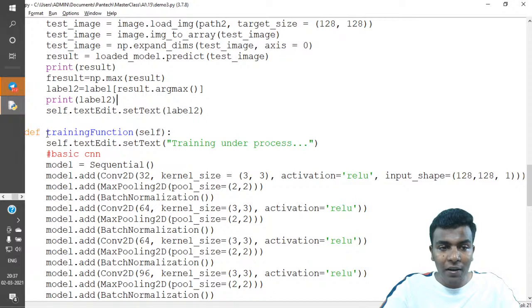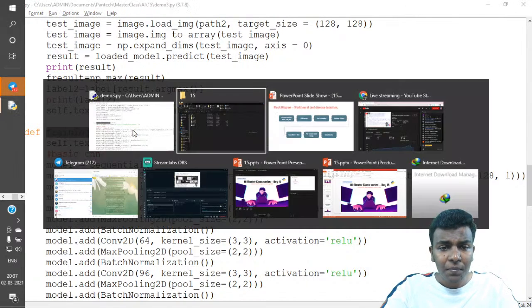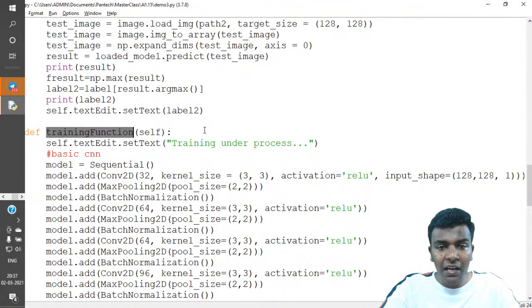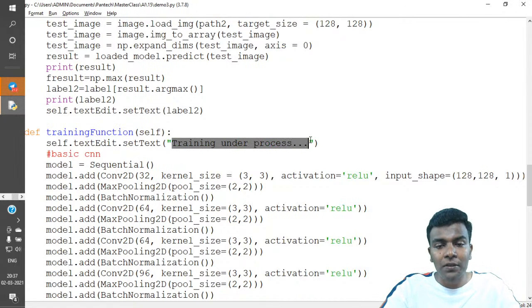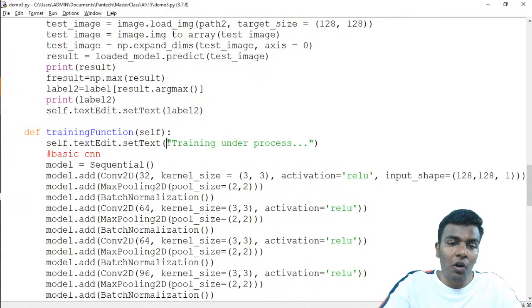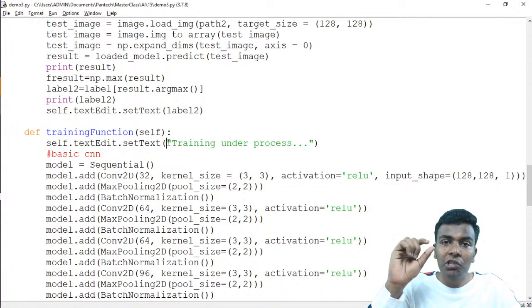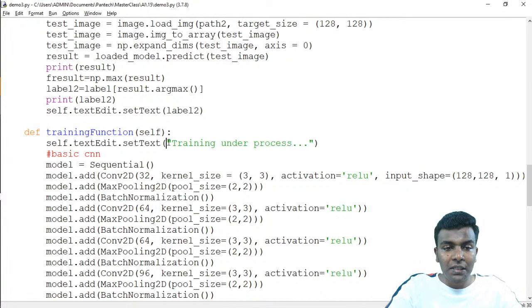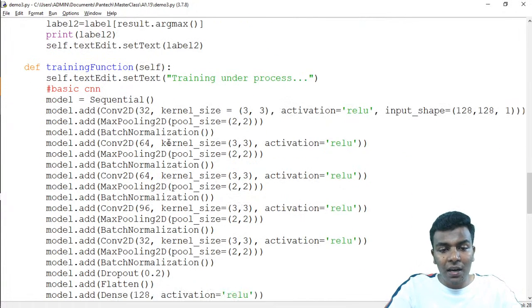First of all, whenever I'm clicking the training function, it's going to show training under process, because we should not be confused about whether the training is happening or not. That can be seen in the shell window. Other than that, on the text boxes on the GUI part, it will show training under process. And then we are going to start our CNN design.